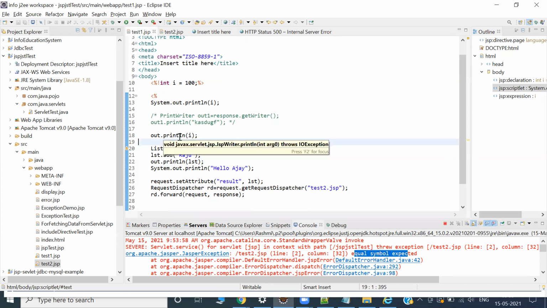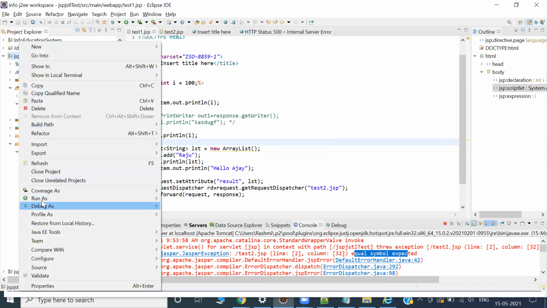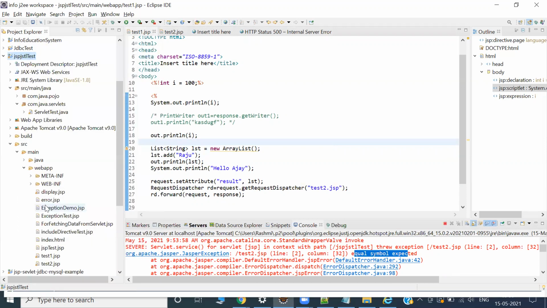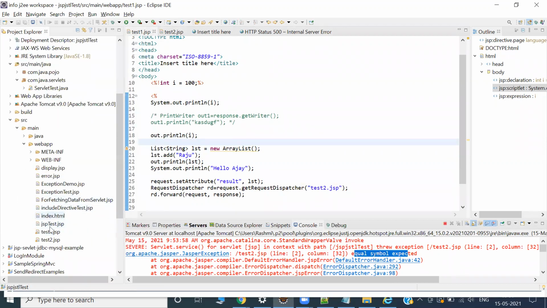In that case what happened? We go from the index.html, in a proper format, then we go into another servlet or another JSP from another JSP. But here I'm not executing that way. If I execute this one, it will execute the sequential procedure. But these are all for experiment purposes.